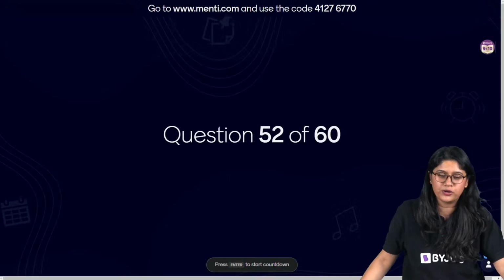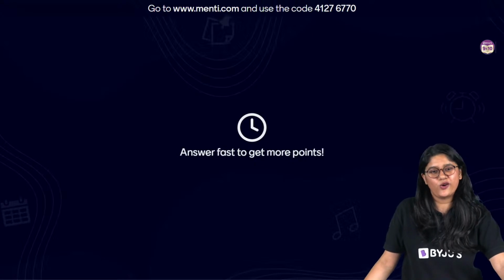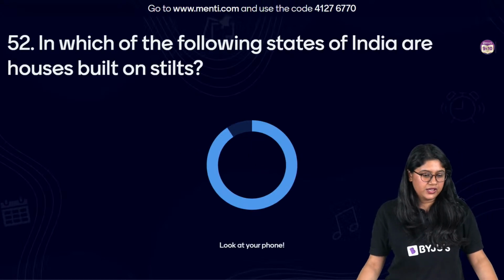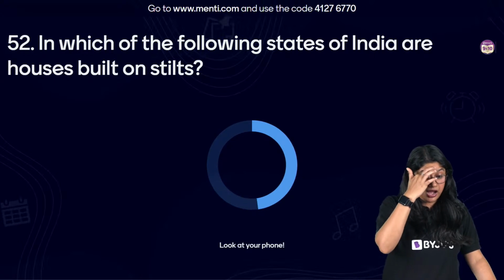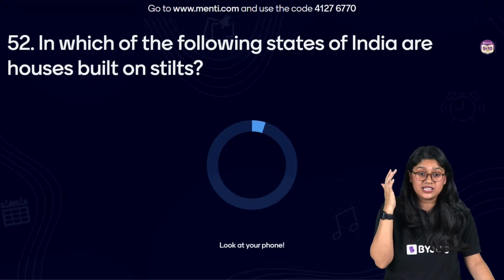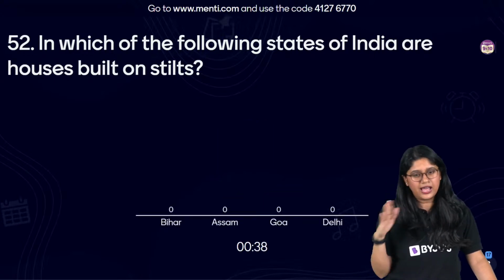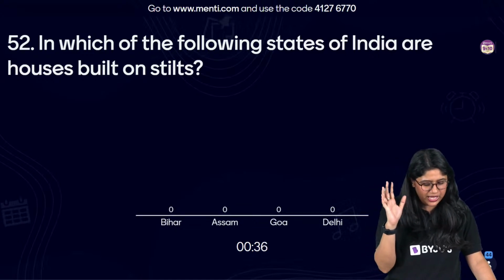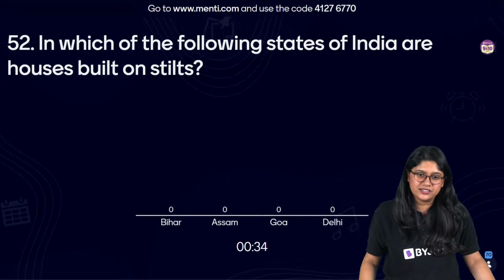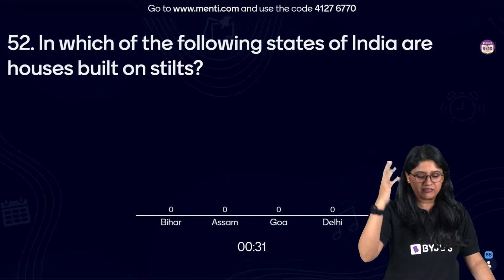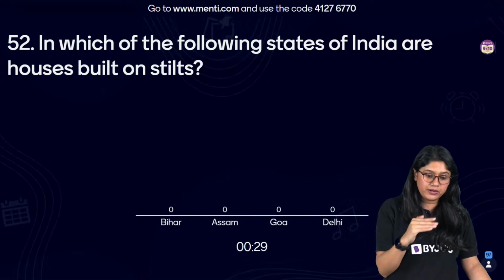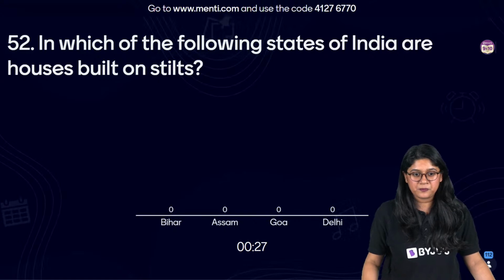It's easy, straightforward. Question number 52, everyone, on your screen. Here we go. In which of the following states of India are houses built on stilts? Easy question, right? Where do we have the houses on slopes? Kind of that. Bihar, Assam, Goa and Delhi. There's only one place which comes to our mind when we are discussing houses built on stilts.